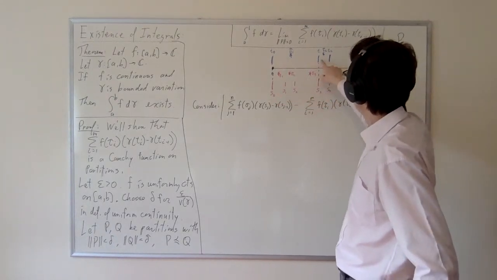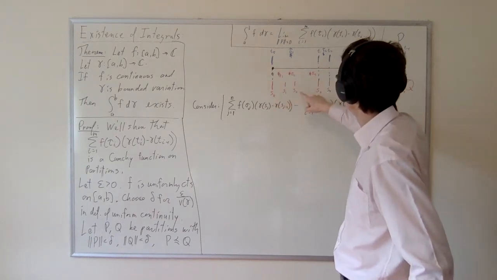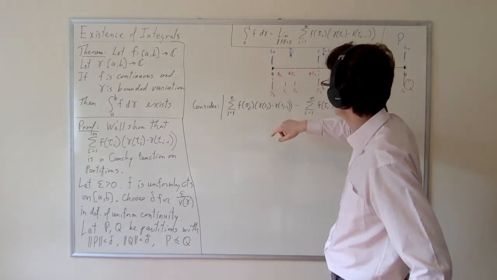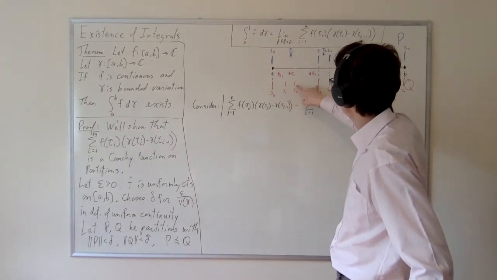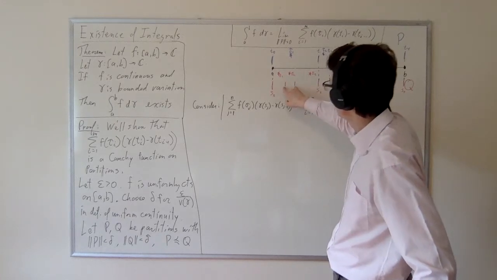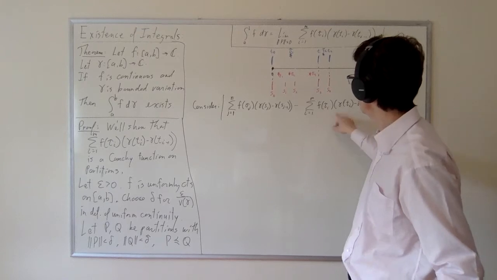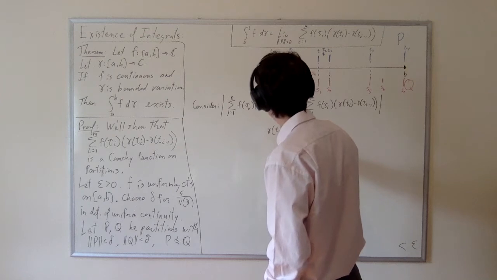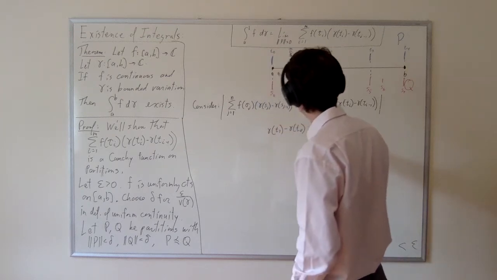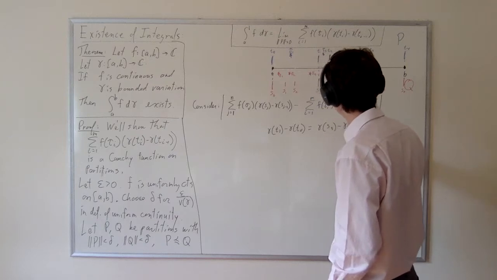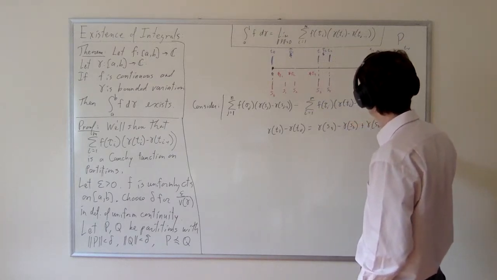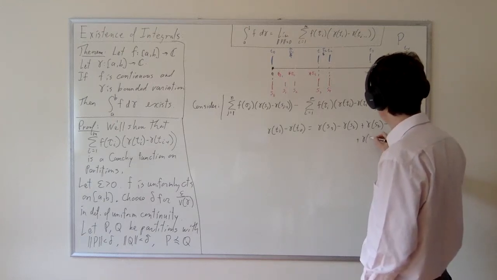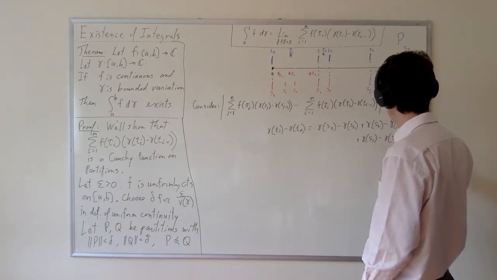So for example, gamma t1 minus gamma t0 is not gamma s3 minus gamma s2, and it's not gamma s1 minus gamma s0, but it is the difference between these two gammas plus the difference between these two gammas plus the difference between these two gammas. In other words, gamma of T1 minus gamma of T0 is equal to gamma of S3 minus gamma of S2 plus gamma of S2 minus gamma of S1 plus gamma of S1 minus gamma of S0.